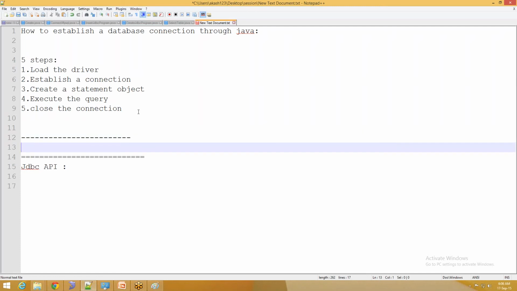We need to understand one thing. To connect to any database, we require one very important thing, which we discussed in the last session, that is the driver. Driver is most important in our connection.